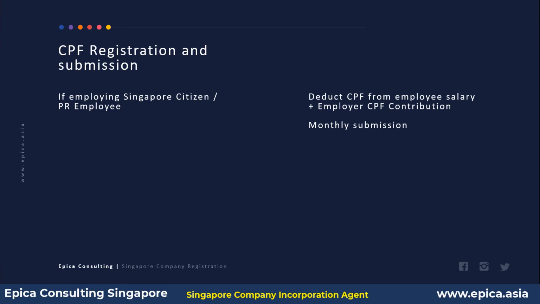So what happens here is, out of the employee's salary, you will deduct a certain percentage of that salary, and on top of the employee's salary, you will add the employer CPF contribution. And this total amount together will be deposited into that employee's Central Provident Fund account.